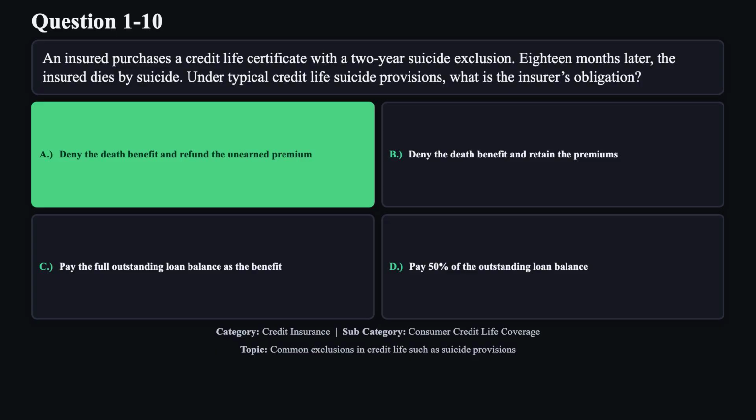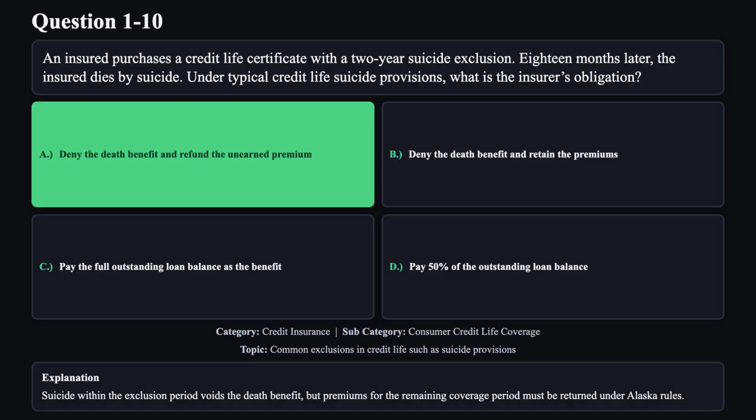The correct answer is A. Suicide within the exclusion period voids the death benefit, but premiums for the remaining coverage period must be returned under Alaska rules.